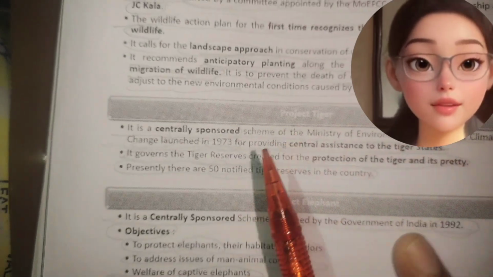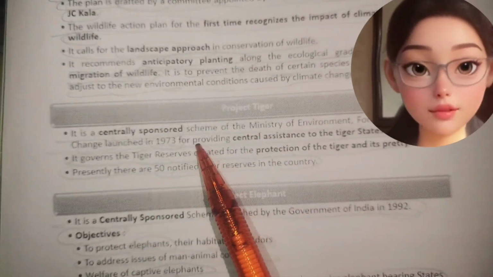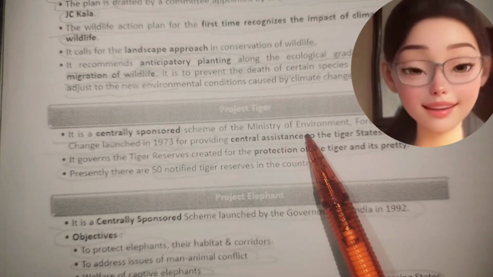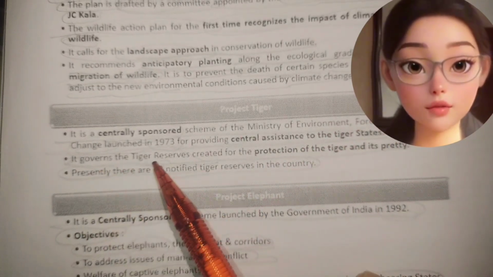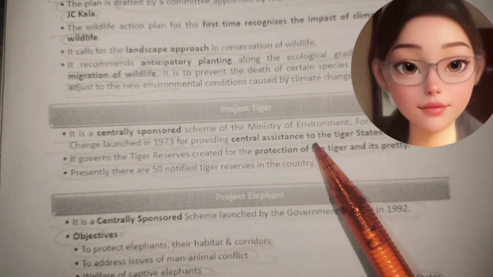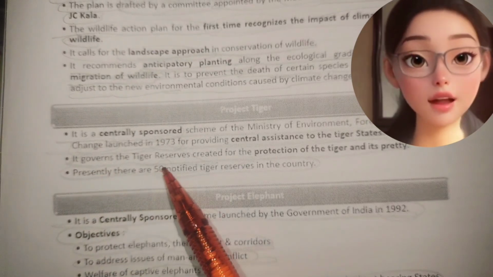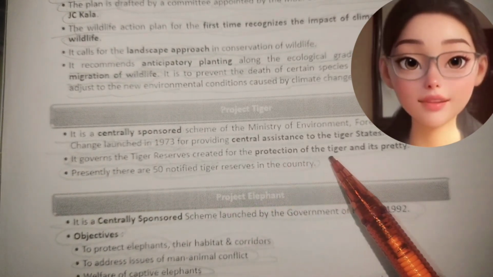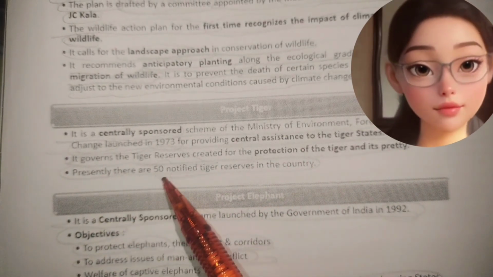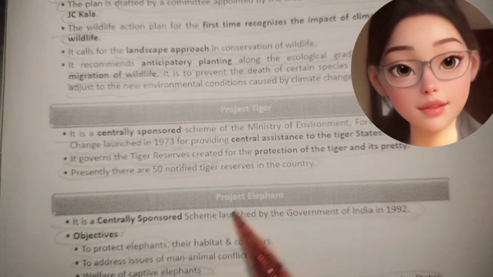Project Tiger. It is a centrally sponsored scheme of the Ministry of Environment, Forest and Climate Change, launched in 1973 for providing central assistance to the tiger states. It governs the tiger reserves created for the protection of the tiger and its prey. Presently, there are 50 notified tiger reserves in the country.